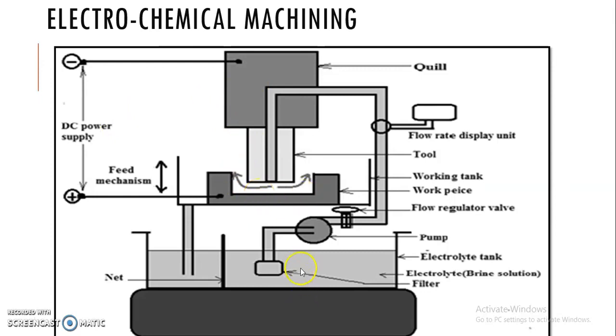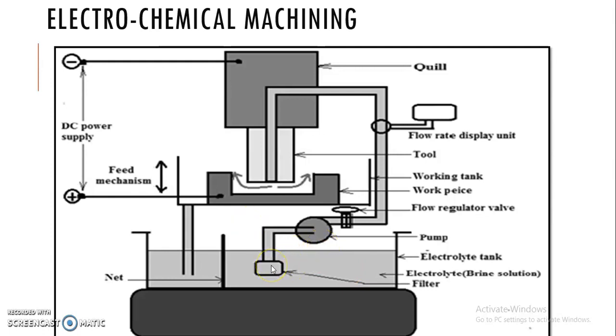Now we will go to the second part of this circuit, where at the bottom side there is an electrolyte tank. As all of you know, the electrolyte plays a very important role in electrochemical machining. The electrolyte used in this ECM process is sodium chloride with water, or otherwise we can use sodium nitrate plus water.